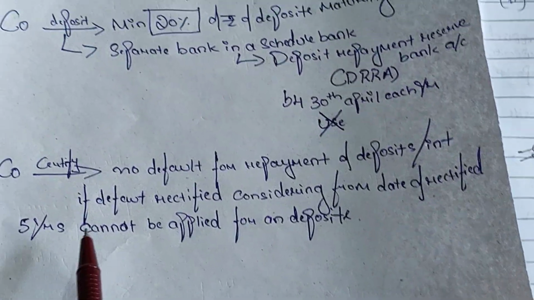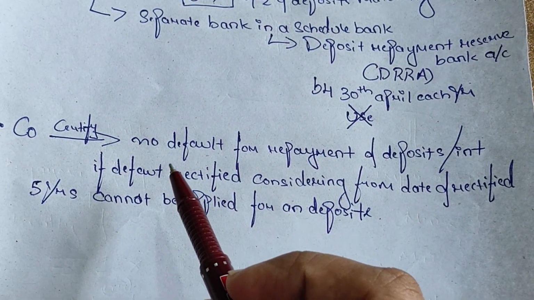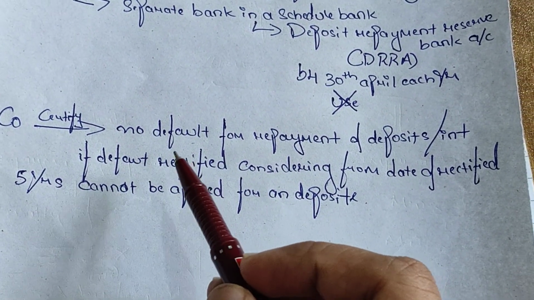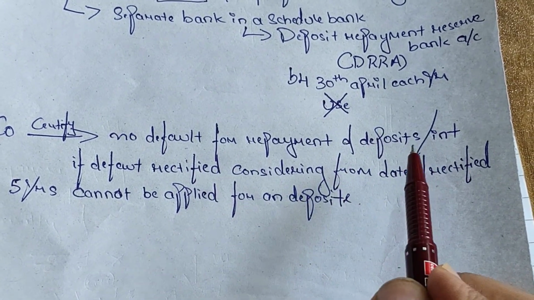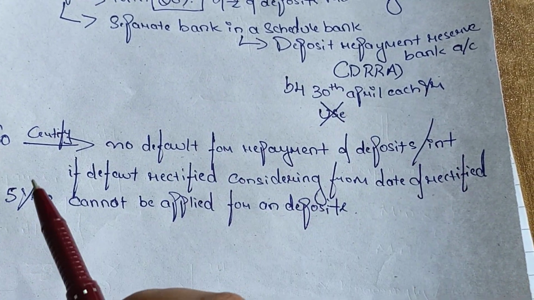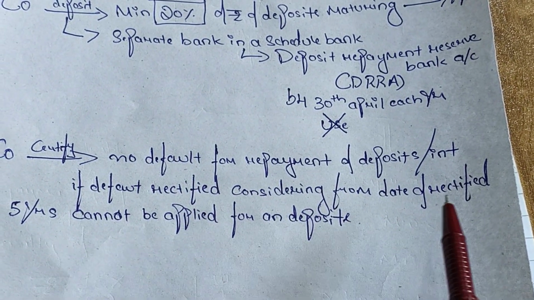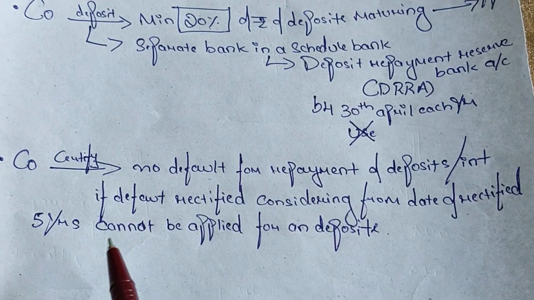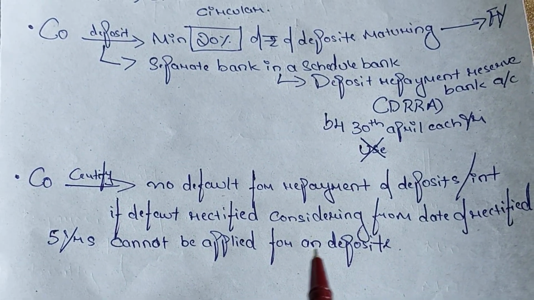And the company must certify that there is no default in repayment of deposits or interest. If defaulted, it must be rectified, and 5 years must pass continuously from the date of rectification.